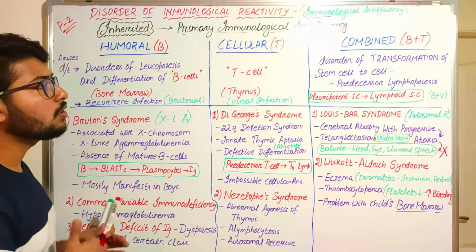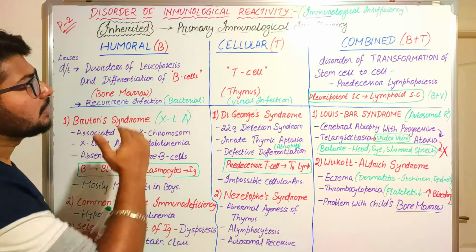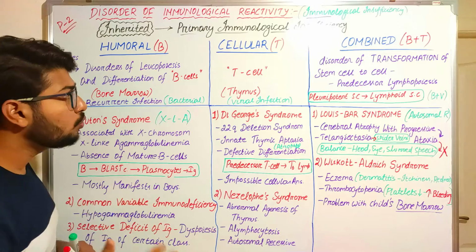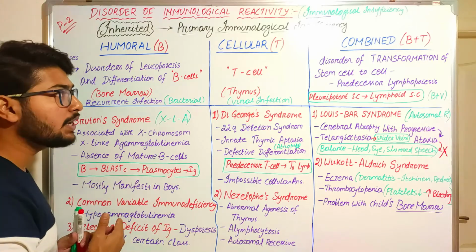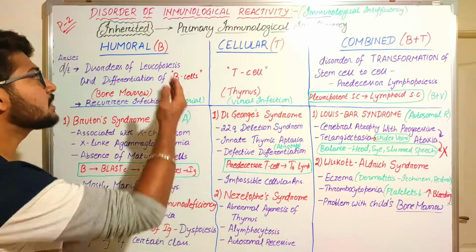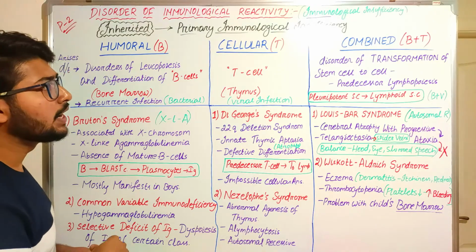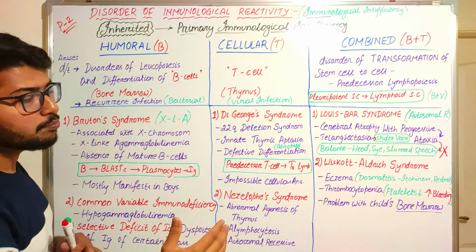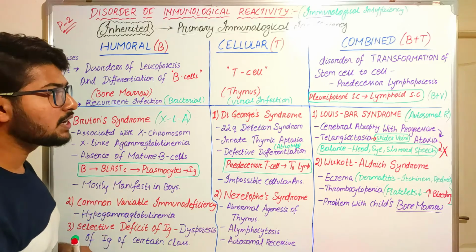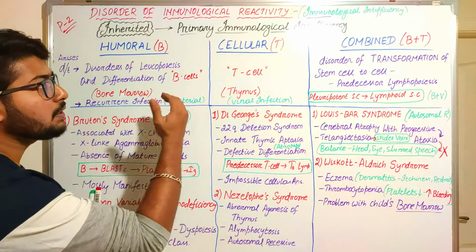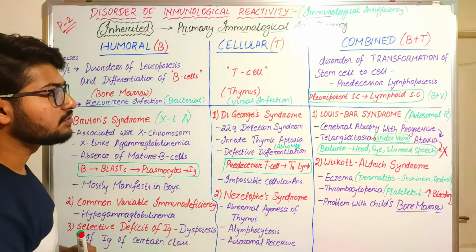In my previous video, I said that immunological reactivity disorders are of two kinds. It may be primary or secondary. Primary means it is inherited or hereditary, and secondary means it is acquired during the development of an organism. So what happens during primary immunological insufficiency?